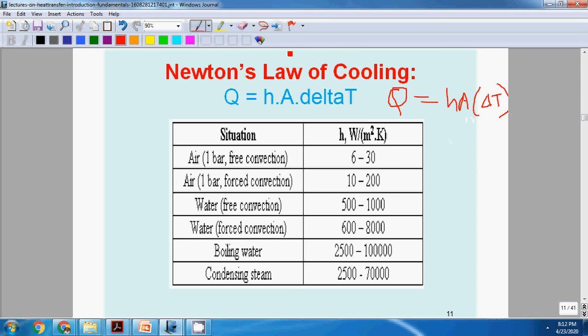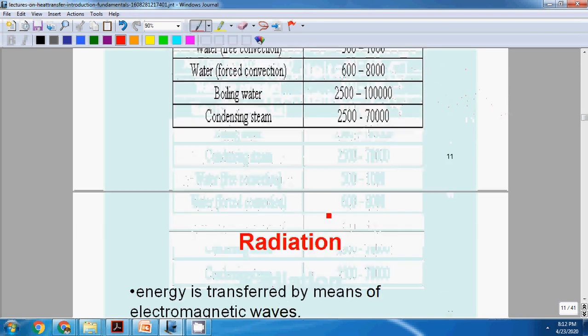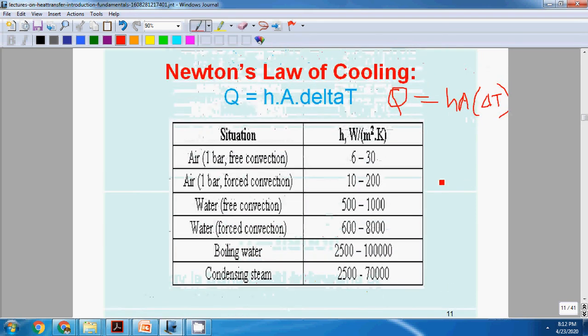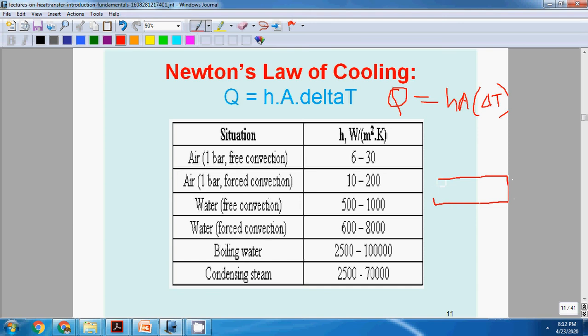Suppose there is a rectangle block, and fluid is flowing around this block, convection heat transfer takes place.